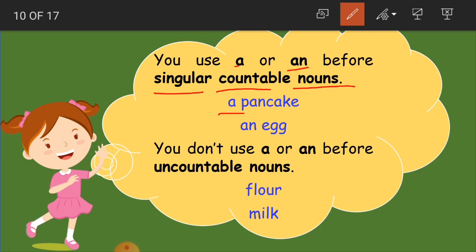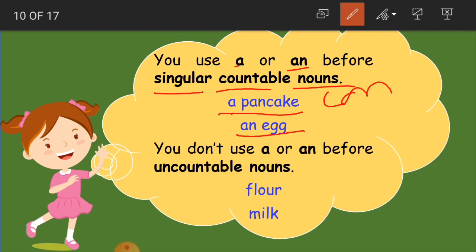Okay. A pancake, an egg. So when it is a consonant, then it becomes a pancake.